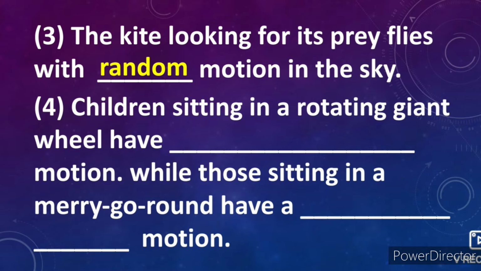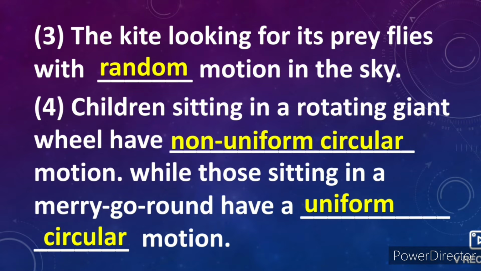Answer, random. 4, children sitting in a rotating giant wheel have dash dash motion, while those sitting in a merry-go-round have a dash dash motion. Answers, non-uniform circular and uniform circular.